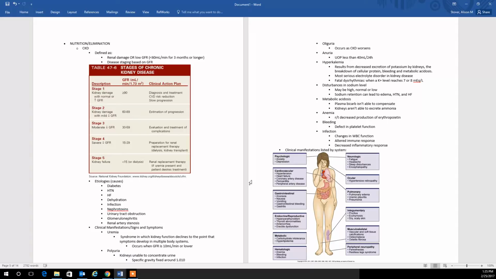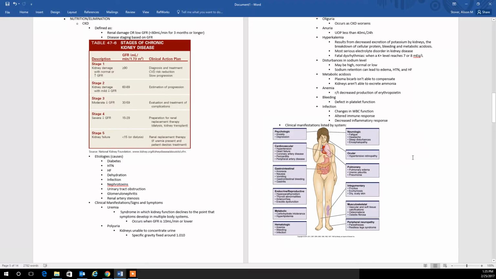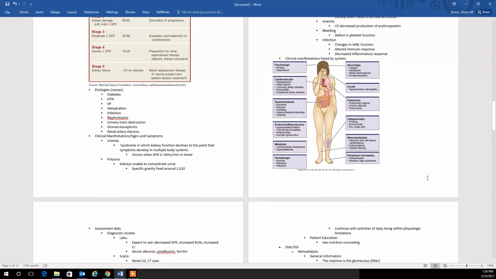You'll see those peaked T waves. You could see disturbances in the sodium level. Sodium might be high, normal, or even low. And be sure to know those signs and symptoms correlated with sodium retention, like hypertension or edema, heart failure. Metabolic acidosis is also a clinical manifestation of CKD, anemia, bleeding, and infection. And then here I have a chart of the clinical manifestations listed by symptoms. Be familiar with those.